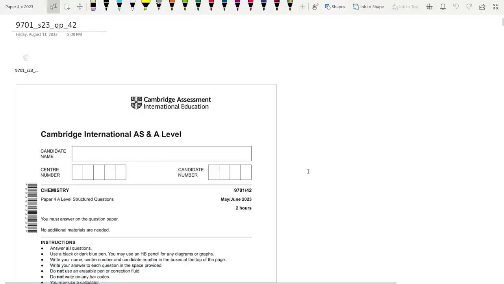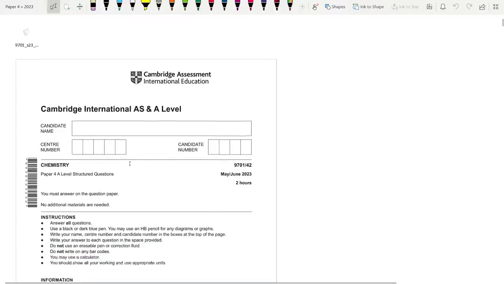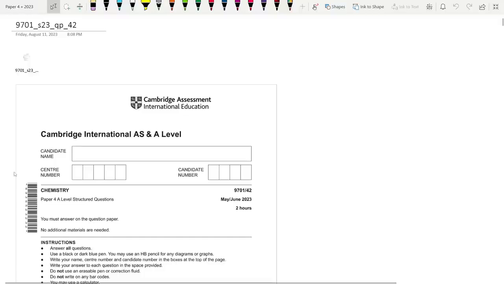Hi everyone, we're solving this chemistry paper today. This is 9701 paper 42, May June 2023.